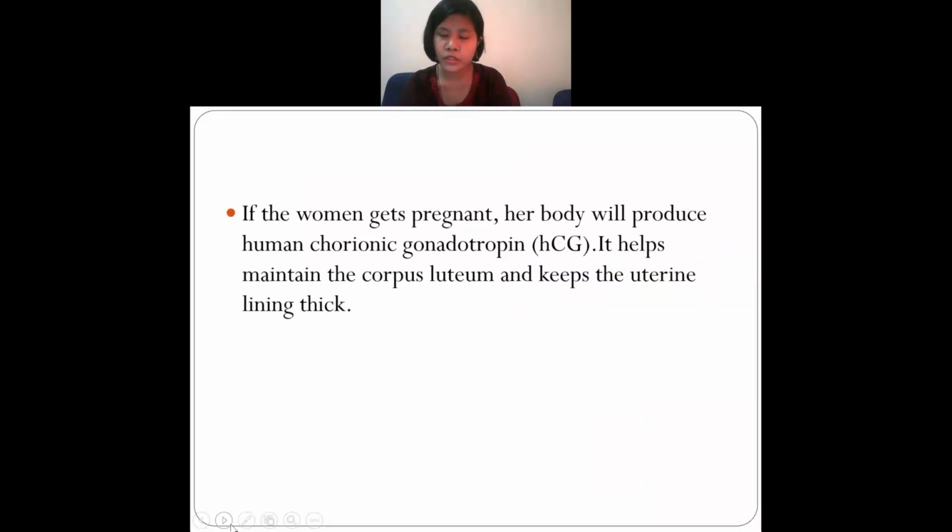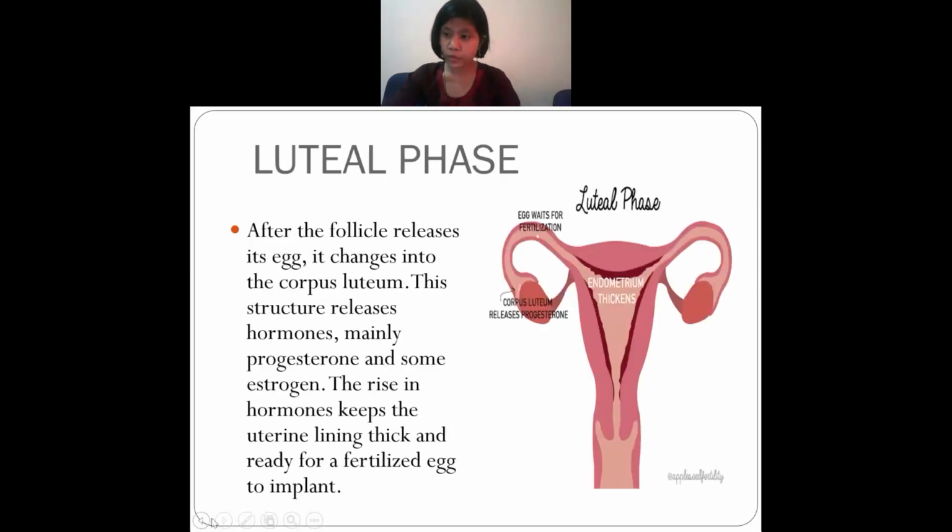So what happens if a woman gets pregnant? If a woman gets pregnant, her body will produce HCG, human chorionic gonadotropin. So what is this hormone? This hormone maintains the corpus luteum, which was released there. They will help to maintain the corpus luteum and will also help keep the uterine lining thick. Means we can say this is extra help. This is the corpus luteum.